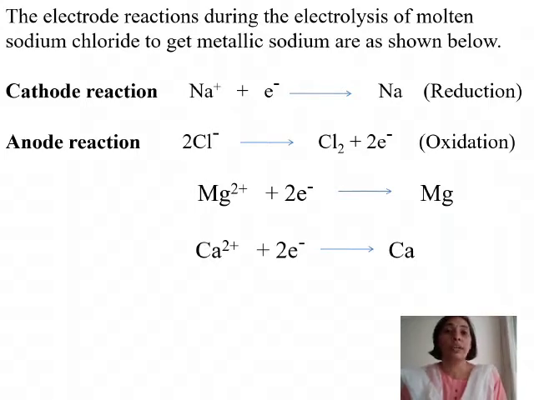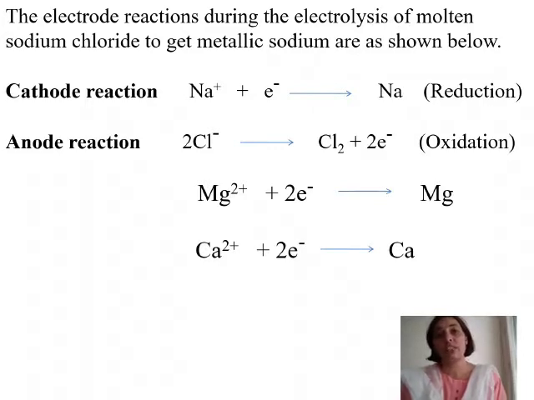So that indicated that sodium chloride is an electrolyte. And we did it with a couple of other examples also, like potassium iodide, barium chloride, etc. So here also the same thing is going to happen. Sodium is going to move towards the cathode because it is positively charged, and chloride is going to move towards the anode because it is negatively charged.